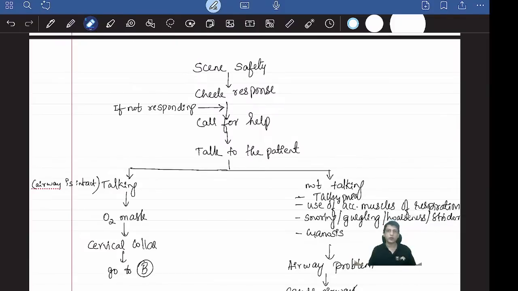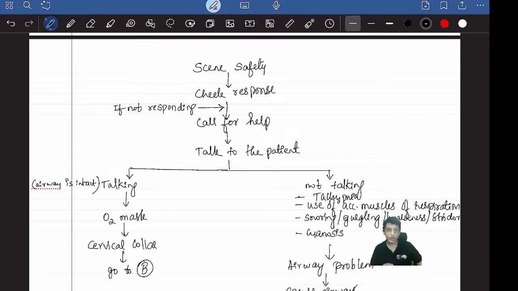No, the patient is not responding at all. The patient is not giving any reply to you. Then immediately call for help. Tell someone who is surrounding there, please call the ambulance. Or call the doctor, whatever it is. Call for help. Then again start talking to the patient, pinch him or do something to try to talk to the patient.